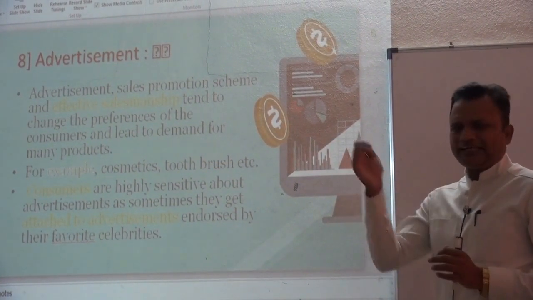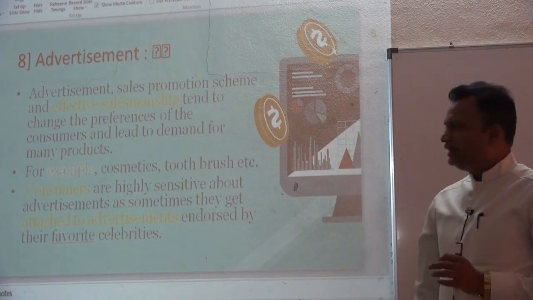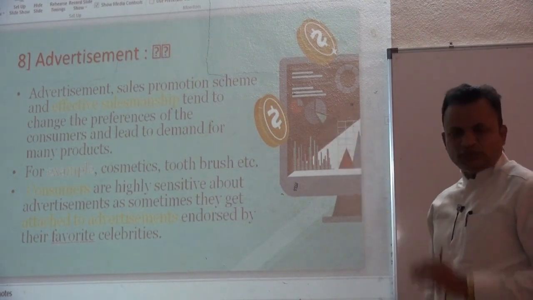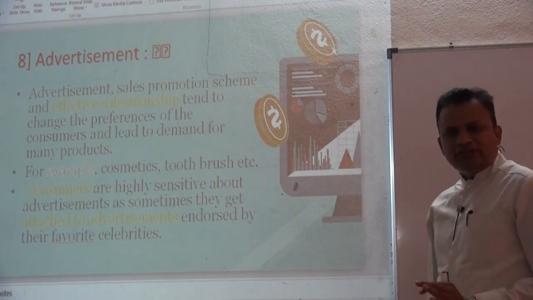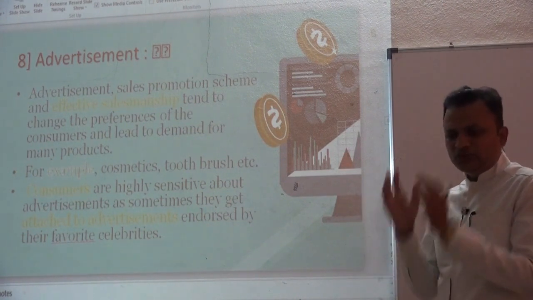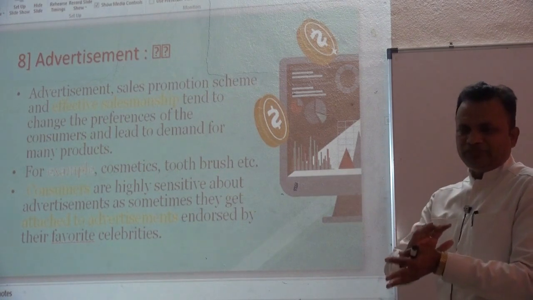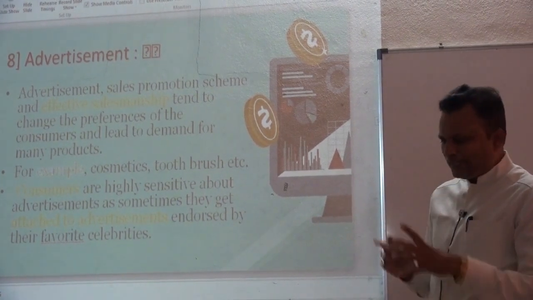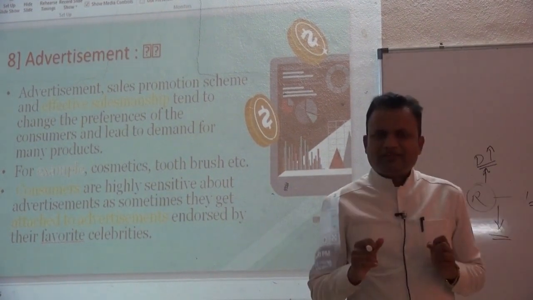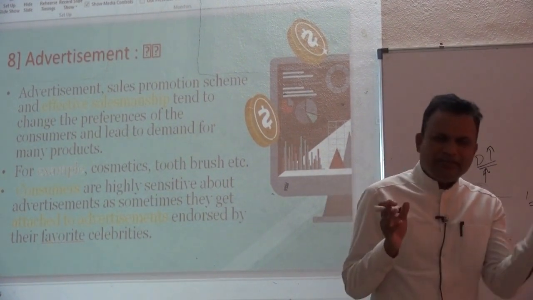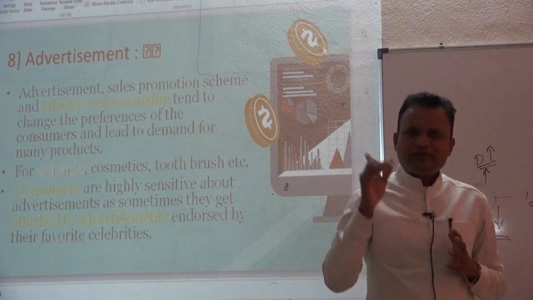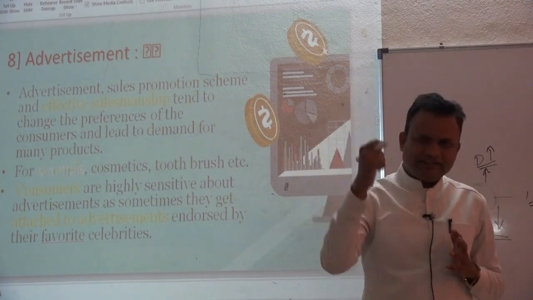And to change the psychology of every customer, advertisement is a better instrument. So that is why they are using different modes of advertisement. Through cell phones, through print media, through electronic media, through hoardings, they are making advertisement regarding their own product.